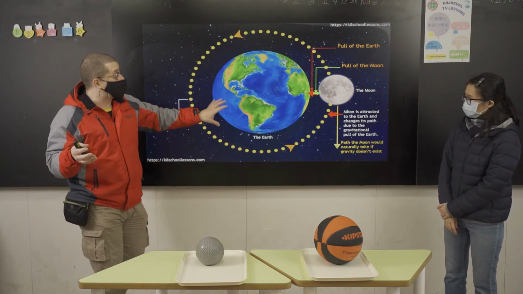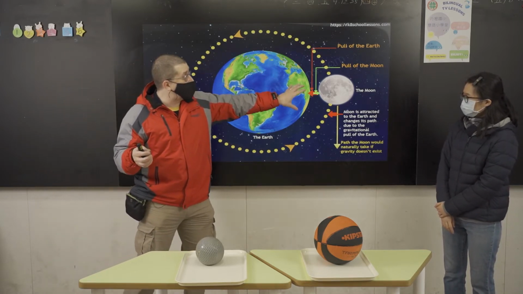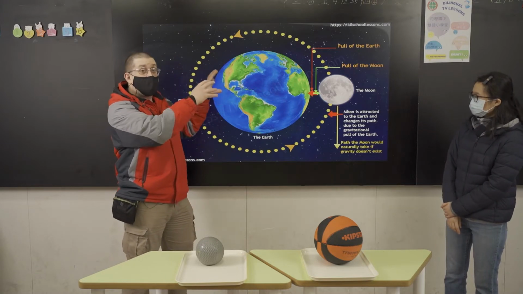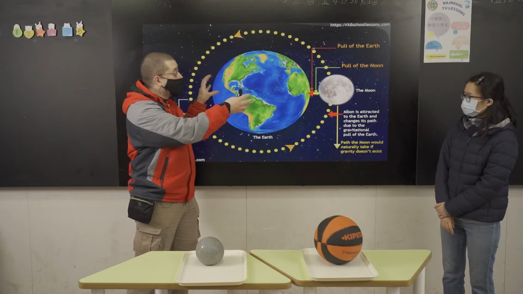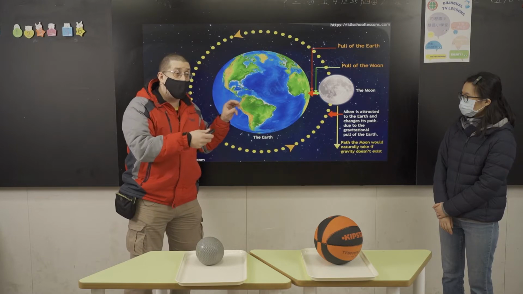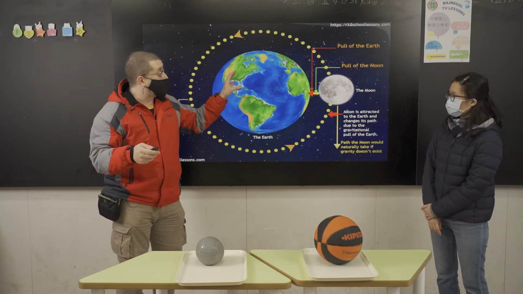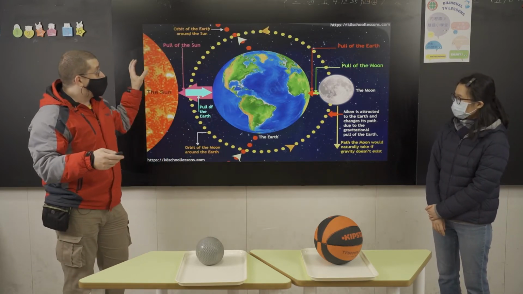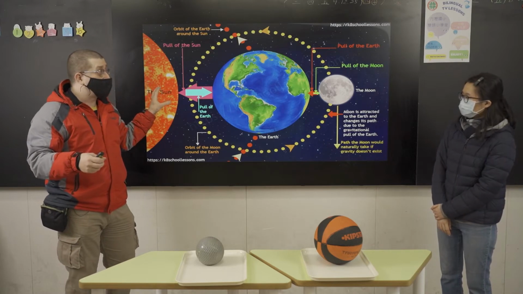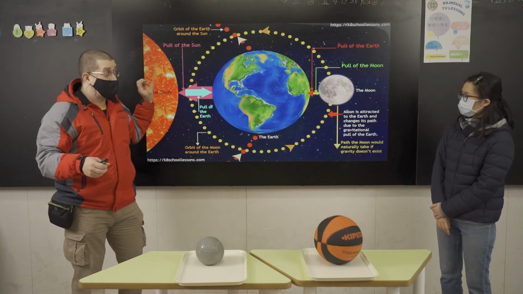The Earth has great gravity, but the moon has gravity too. Because these things have gravity and pull on one another, they keep things in balance and harmony in space between the Earth and the moon and the Earth and the sun as well. Gravity connects all of these things together.